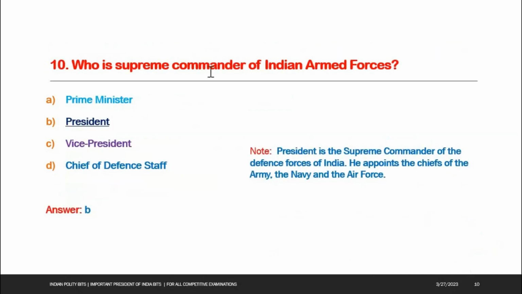Next one. Who is Supreme Commander of Indian Armed Forces? Options: A. Prime Minister, B. President, C. Vice President, D. Chief of Defence Staff. Answer B is the right answer. President. See the note here. President is the Supreme Commander of the Defence Forces of India. He appoints the chiefs of the Army, the Navy, and the Air Force.